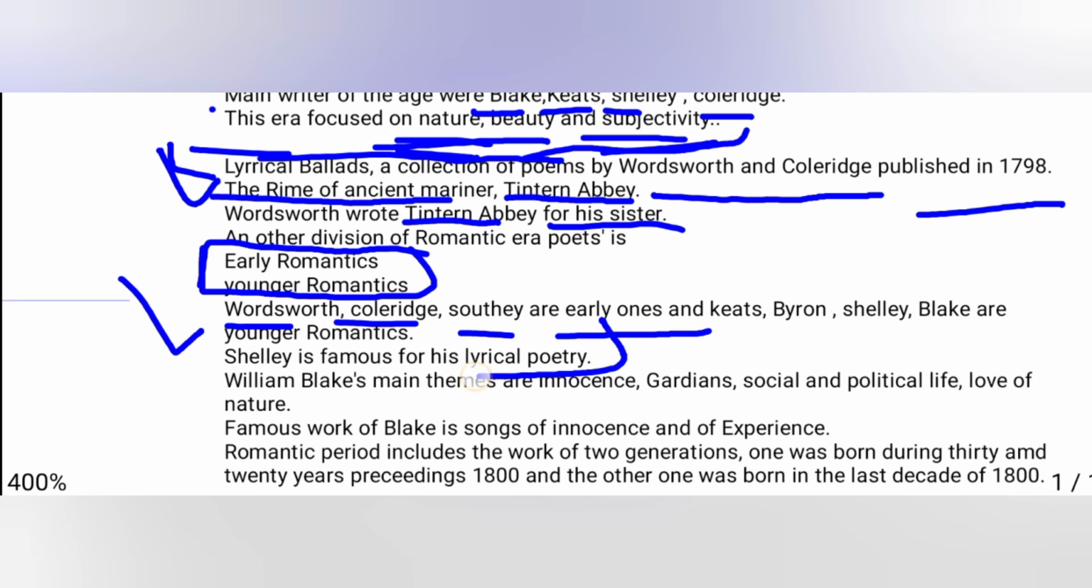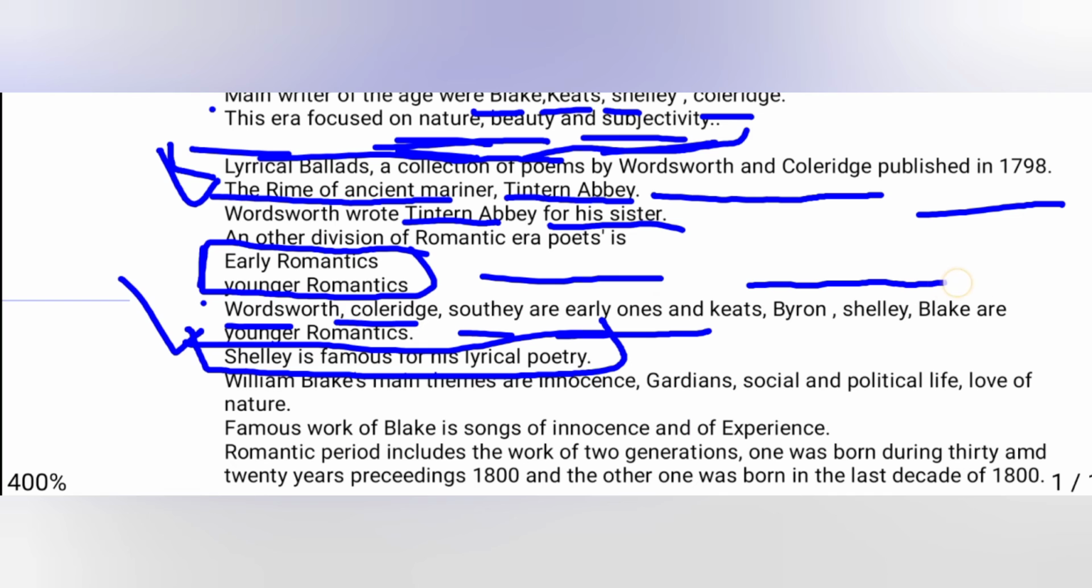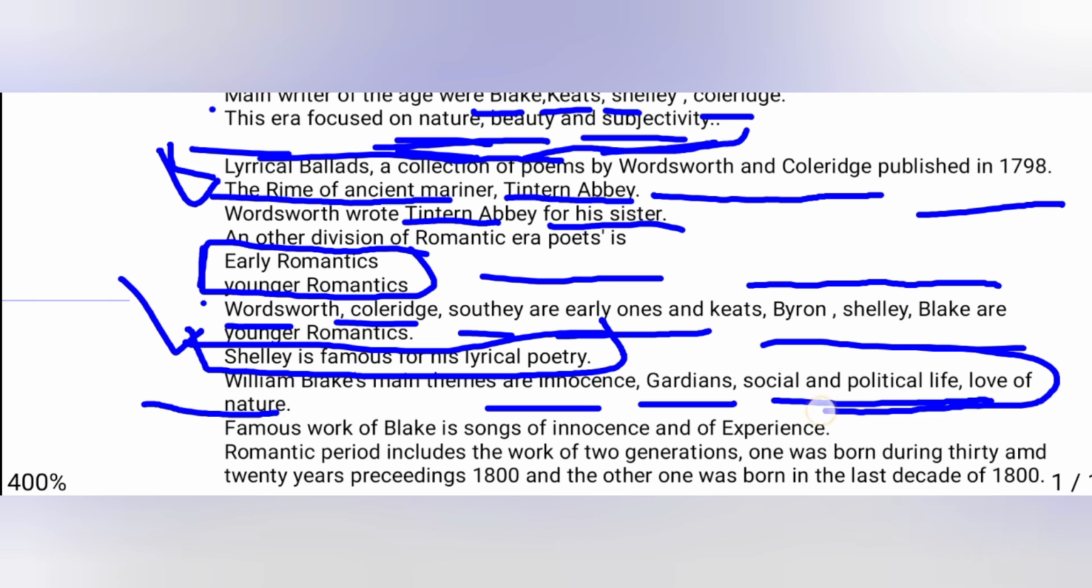In this era, Shelley is famous for his lyrical poetry. So Wordsworth, Coleridge, and Southey are the early romantics. Byron, Shelley, Keats, and Blake are the younger romantics. William Blake played a great role in this era. His main themes were innocence, guardians, social and political life, and love for nature. Love for nature is a must for all the romantic poets. Famous work of Blake is Songs of Innocence and of Experience.